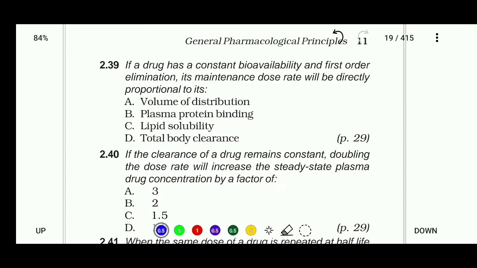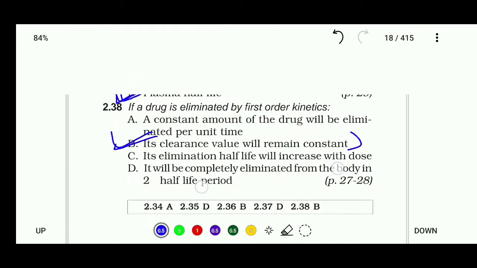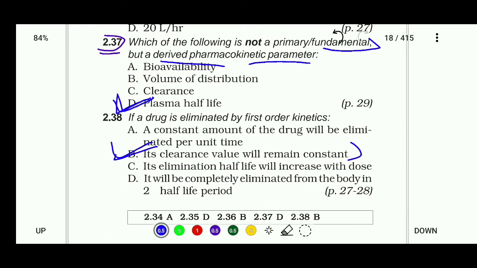Now let's see the next question. If a drug has a constant bioavailability and first order elimination, its maintenance dose rate will be directly proportional to its volume of distribution, plasma protein binding, lipid solubility, or total body clearance. The right answer is total body clearance. Both are the same question.